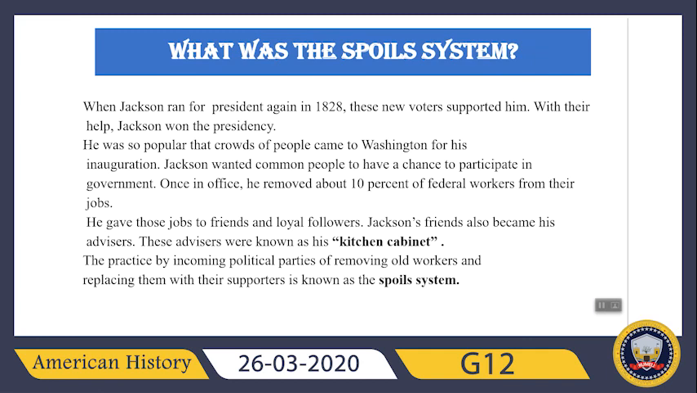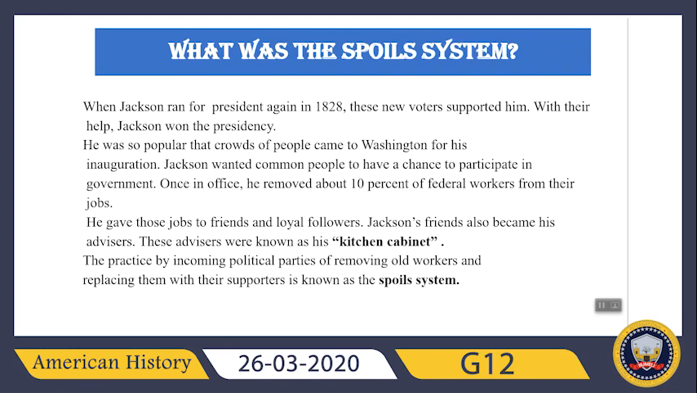Jackson was so popular that a crowd of people came to Washington for his inauguration. And Jackson wanted common people to have a chance to participate in the government. So once in office, he removed about 10% of the federal workers from their jobs, and he gave those jobs to his friends and loyal followers. Jackson's friends also became his advisors, and these advisors were known as his kitchen cabinet.